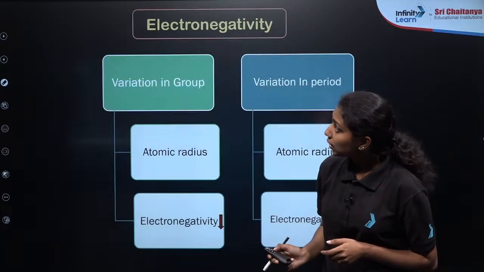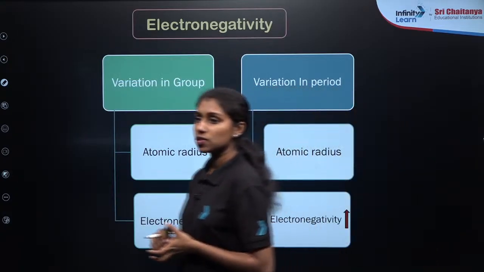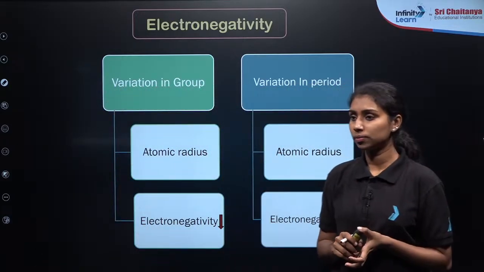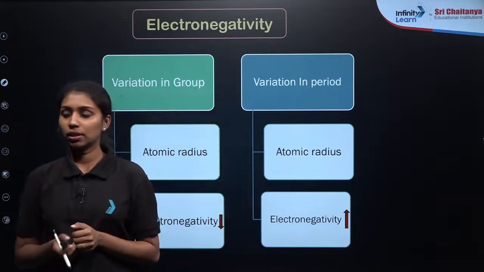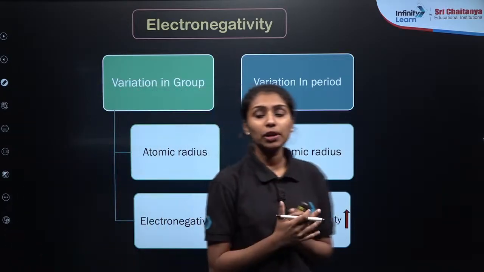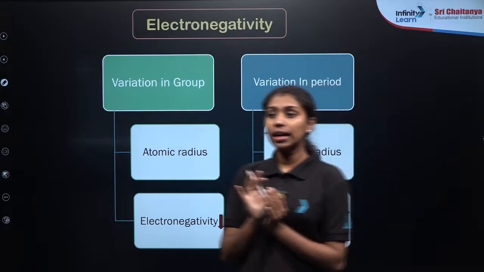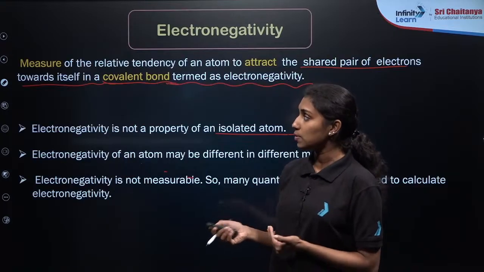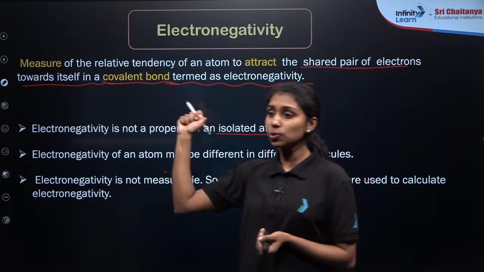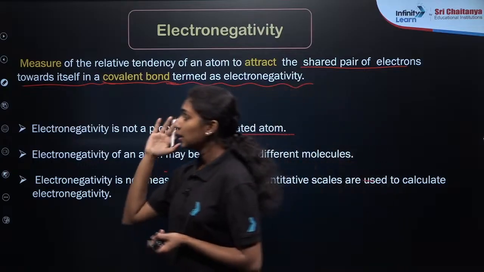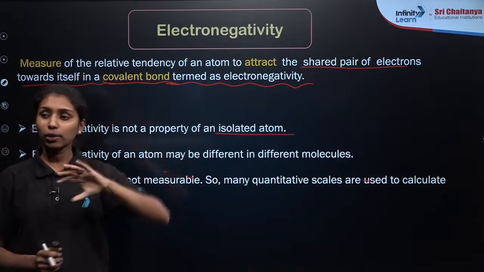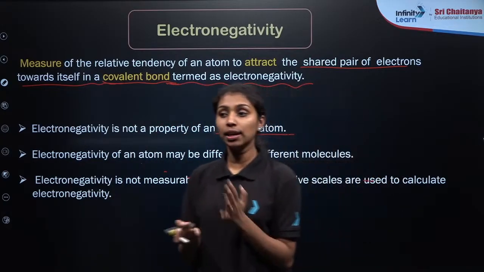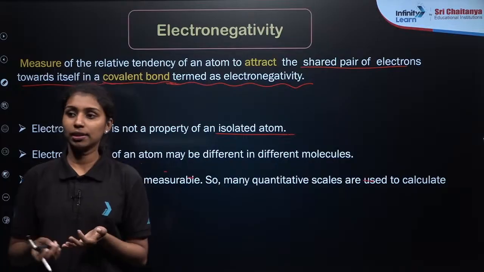Now we need to focus on the variation in a group as well as a period. If we talk about gain or loss of electrons, there will be ionic bond formation, right? But electronegativity is asked only about covalent bonds, which means sharing of electrons. If they share electrons, there will be a tendency to attract the shared electrons towards itself. That property is known as electronegativity. We cannot predict it by gain or loss of electrons; we predict gain or loss of electrons using ionization enthalpy or electron gain enthalpy. Is that clear, Arush?